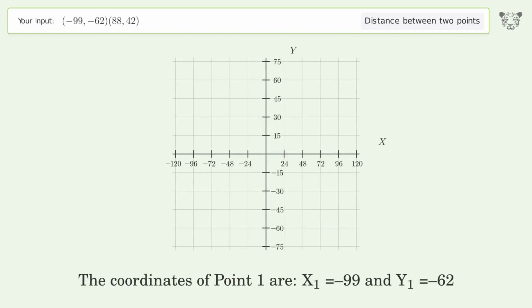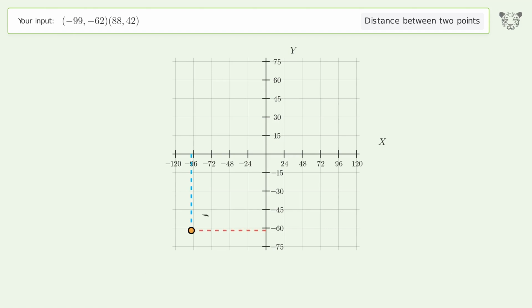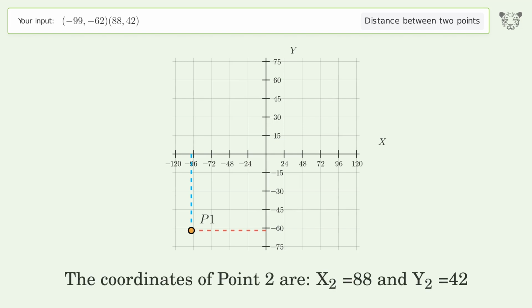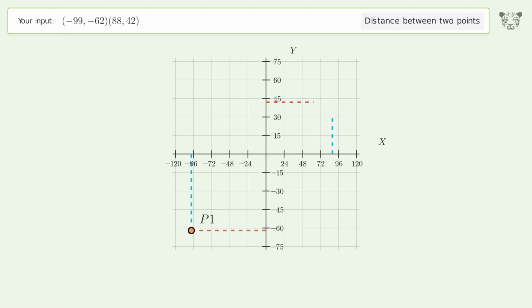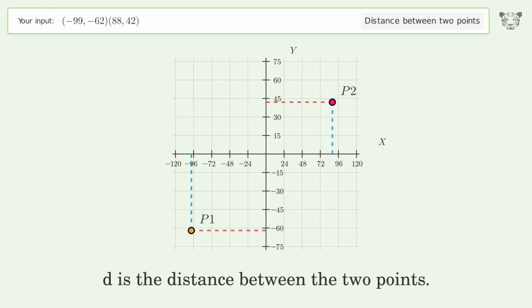The coordinates of point 1 are x1 equals -99 and y1 equals -62. The coordinates of point 2 are x2 equals 88 and y2 equals 42. D is the distance between the 2 points.